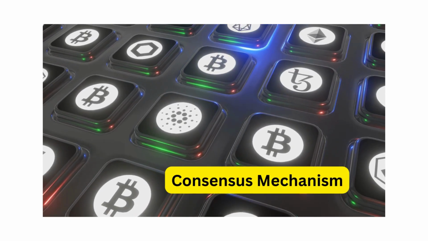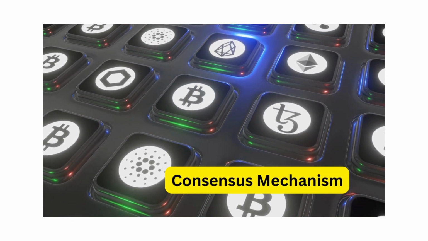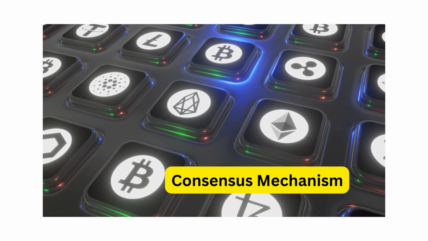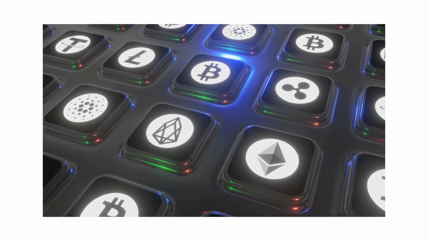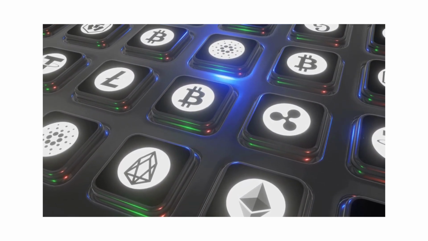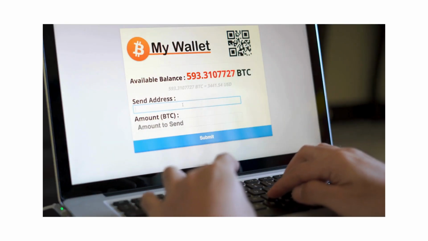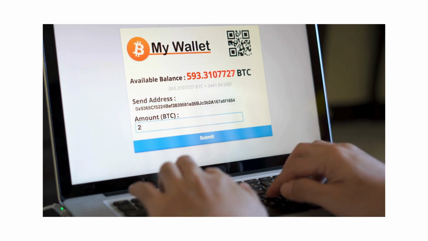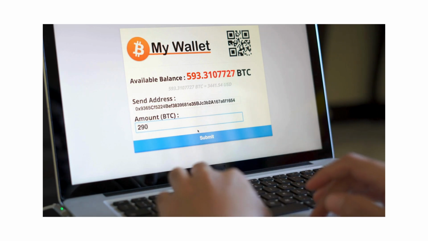Consensus mechanism, proof of work, POW. Definition: Bitcoin miners use computational power to solve complex mathematical puzzles in the POW process, validating transactions and creating new blocks. Significance: POW ensures security and decentralization, requiring significant computational effort to alter transaction history.